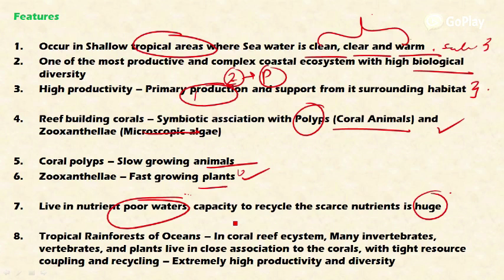So they exchange the resources between them for their own survival and recycle. They recycle the resources because they live in nutrient poor water. So these are considered extremely highly productive and diverse ecosystems in the environment. Because of this, coral reefs also provide economic advantage to the nearby living population because they support thousands of fish populations. So the fisheries thrive very well wherever the coral reefs are present.